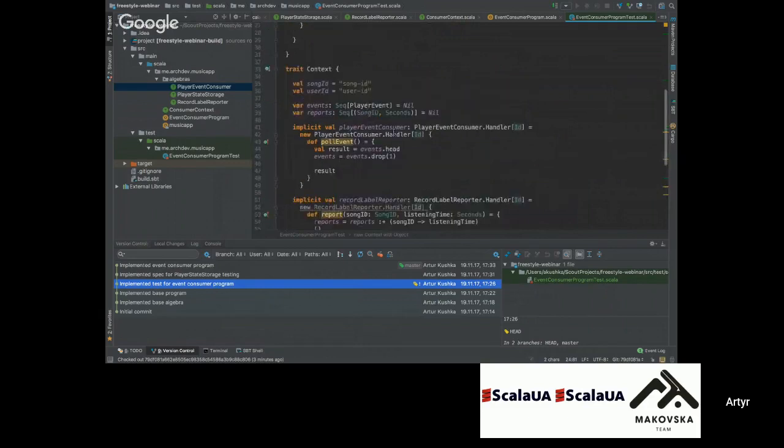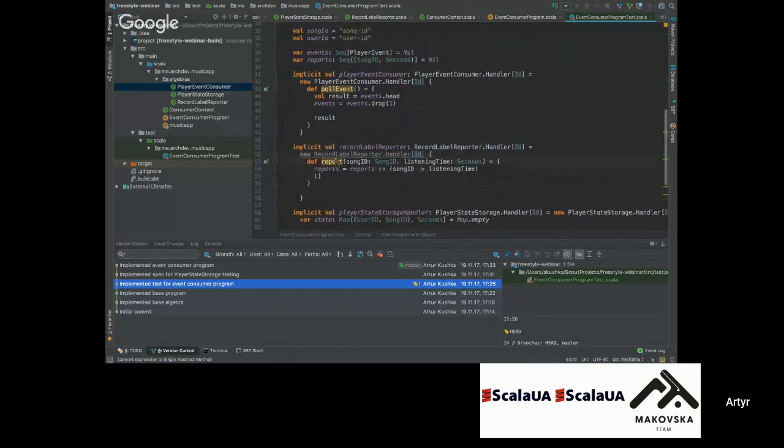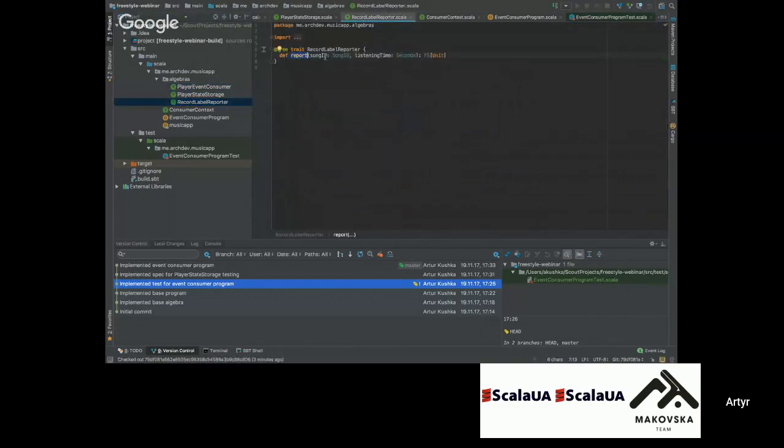So in our player event consumer handler, we're overriding poll events, where we're saying that, okay, if somebody is trying to poll an event, we will take the first element from the event sequence here and return it to the execution flow. All the stuff is in record label reporter. We're just creating a new instance of the handler of record label reporter for the ID effect. And here we override the report method that we defined. It looks like we defined it here, but it's a totally different class.